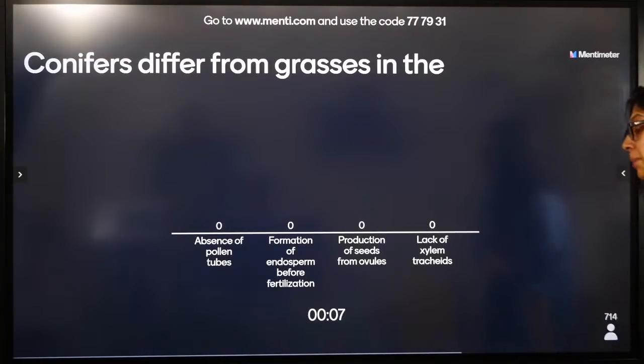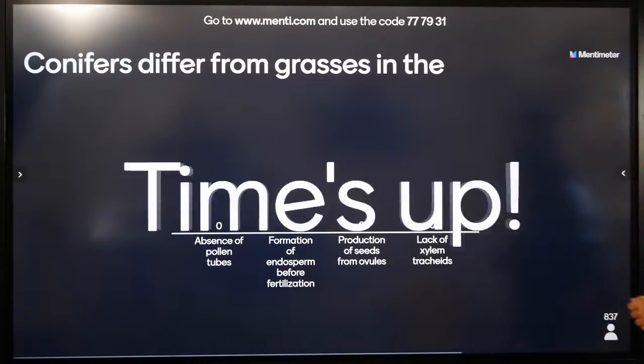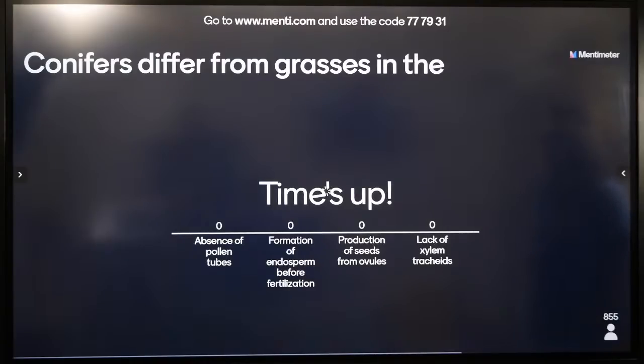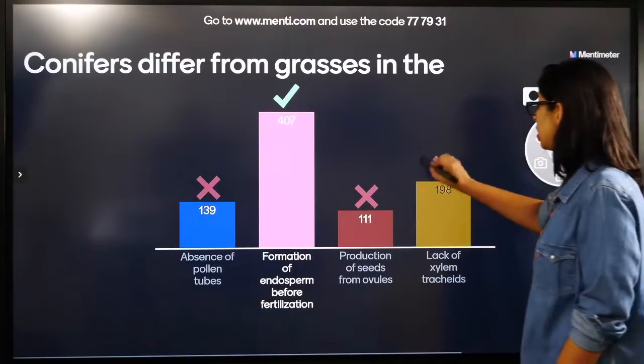Conifers differ from grasses. Absence of pollen tubes. Grass is a monocot. It's an angiosperm. Formation of endosperm before fertilization. Production of seeds from ovules. Lack of xylem. Tracheids. Conifer में ऐसा क्या नहीं है? Confuse मत होइए.